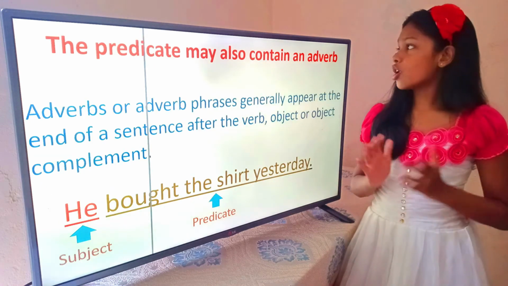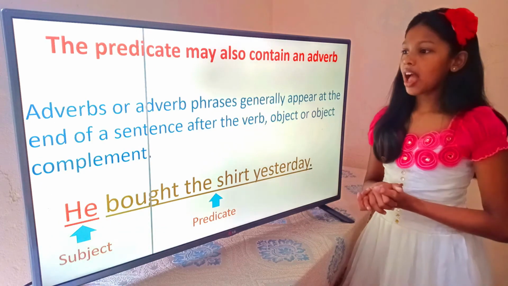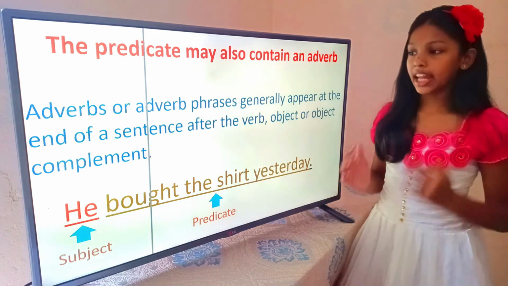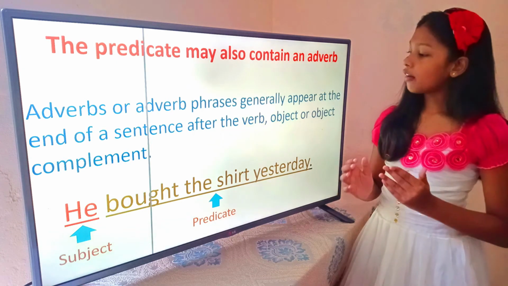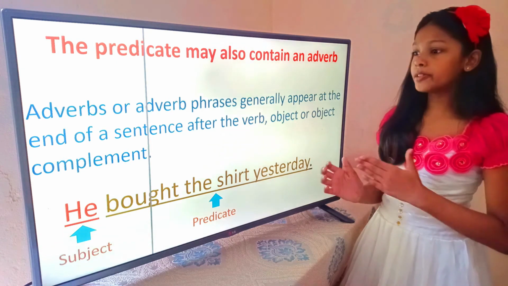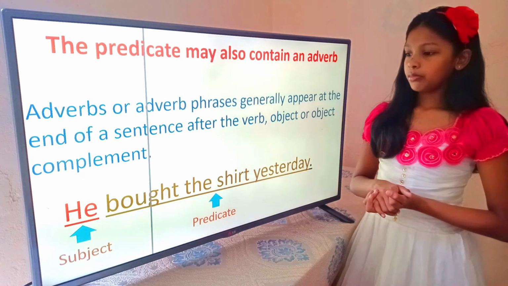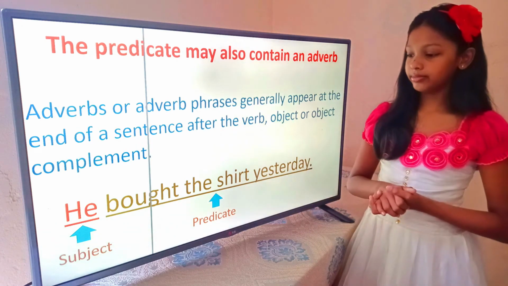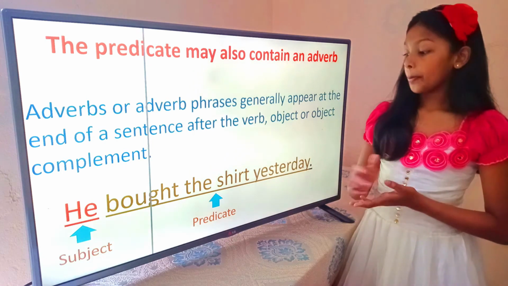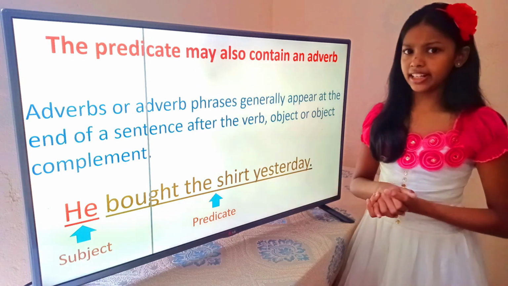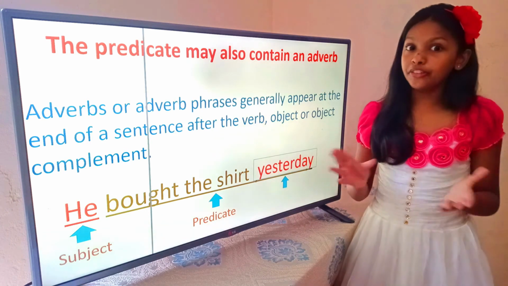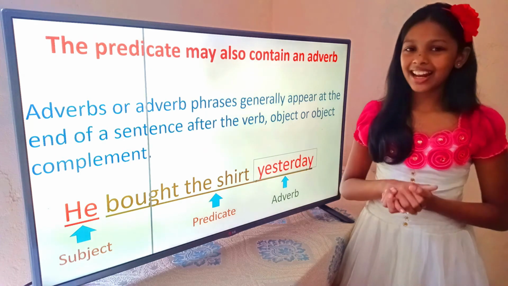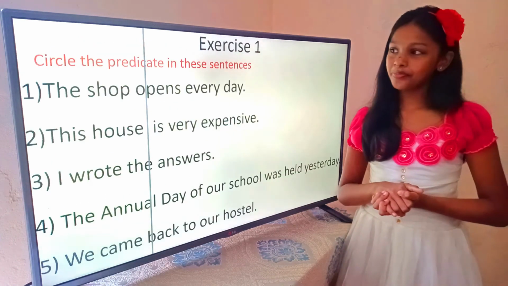The predicate may also contain an adverb. Adverbs or adverb phrases generally appear at the end of a sentence after the verb, object or object complement. Look at this example. He bought the shirt yesterday. He is the subject. Bought the shirt yesterday is the predicate. Yesterday is the adverb. That's all for the lesson on parts of a predicate. Now let's do some exercises.